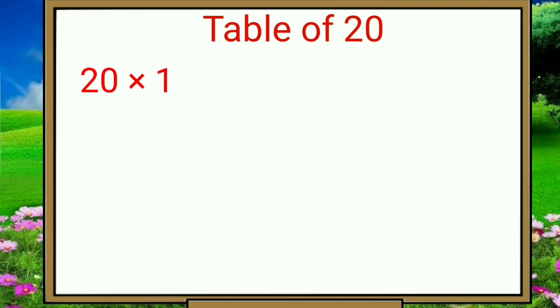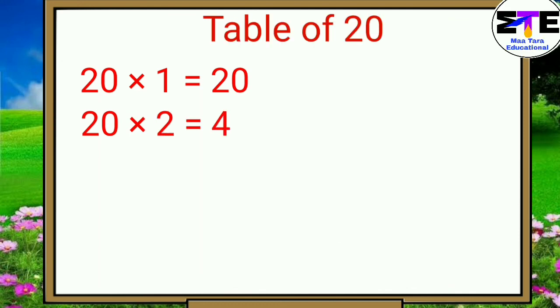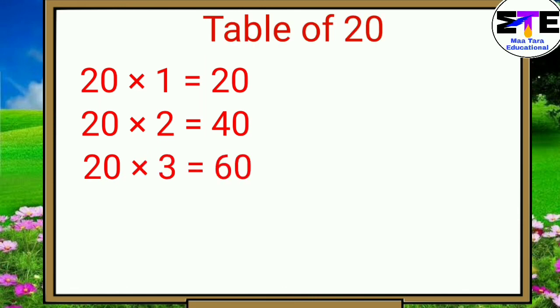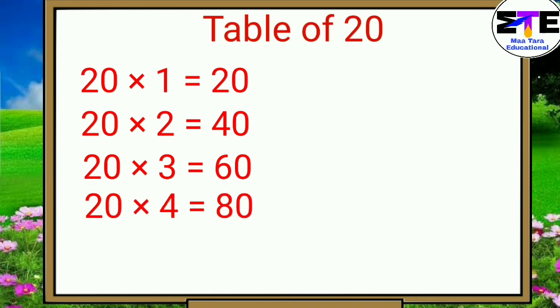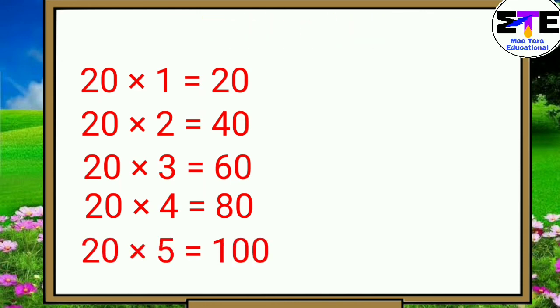Again: 20 ones are 20. 20 twos are 40. 20 threes are 60. 20 fours are 80. 20 fives are 100.